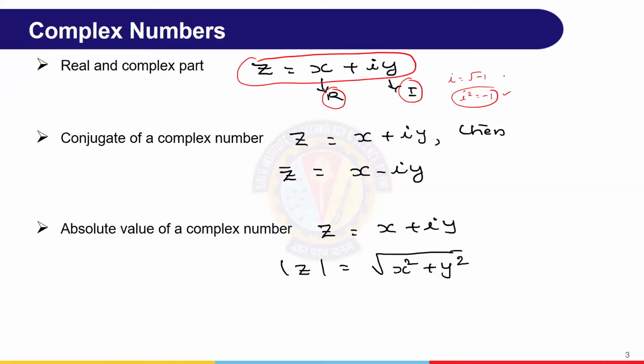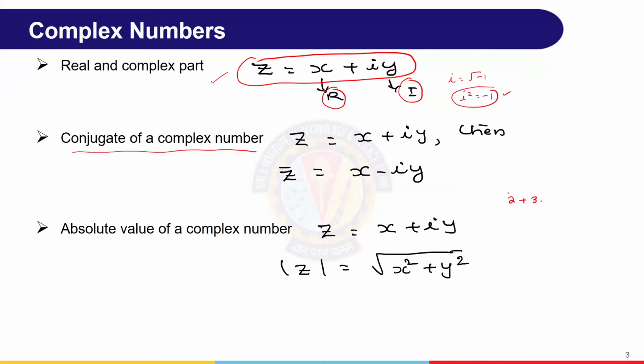Whenever we talk about complex numbers, we have an associate which is called the conjugate. Suppose we take 2 plus 3i.